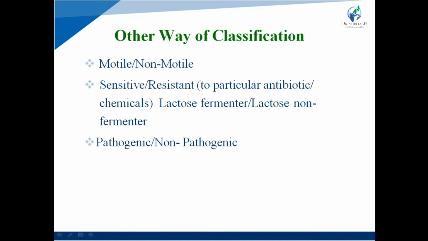Next one is pathogenic and non-pathogenic. A pathogenic organism is an organism which is capable of causing disease in a host. Example is foodborne disease that is caused by pathogenic bacteria, for example Salmonella species. What are non-pathogenic bacteria? Organisms which do not cause disease are called non-pathogenic bacteria.